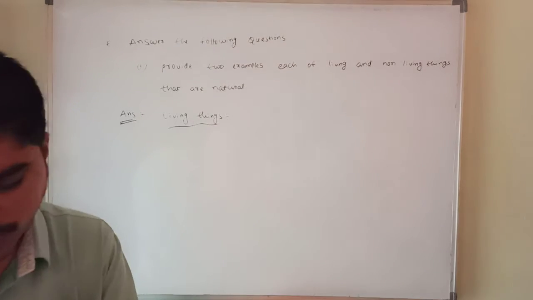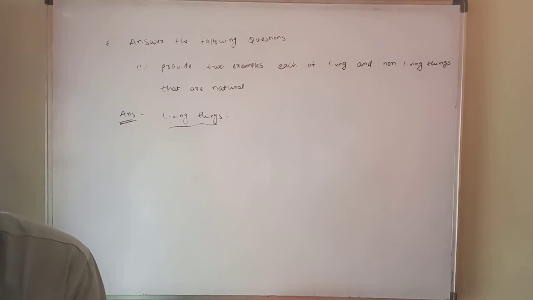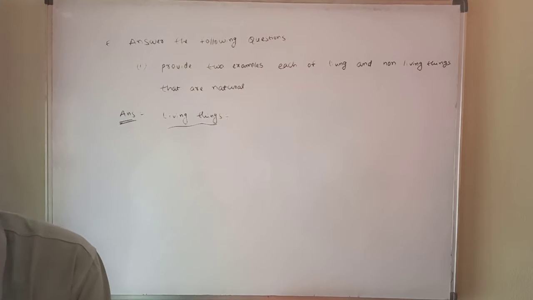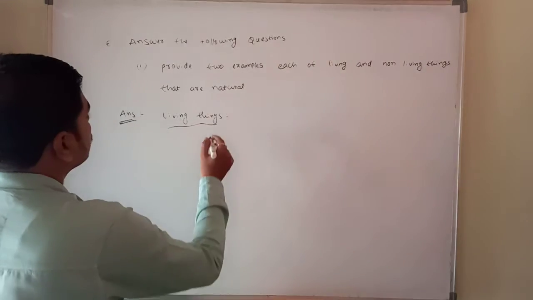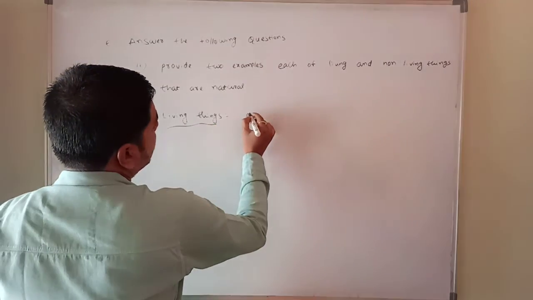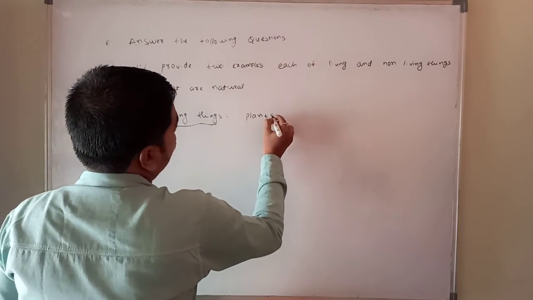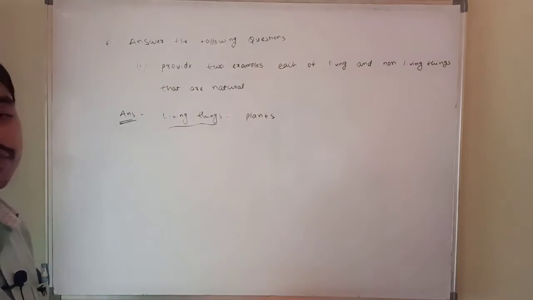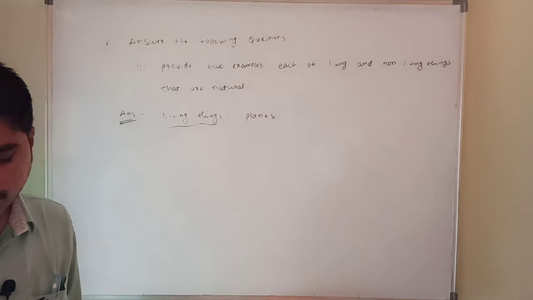We have more examples. So natural one, okay. Here, is the plant natural or not? So among living things, it is plants. Plants are one of the examples, and that too a natural one.